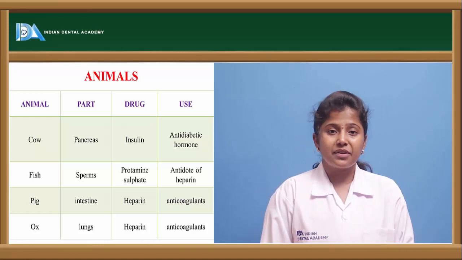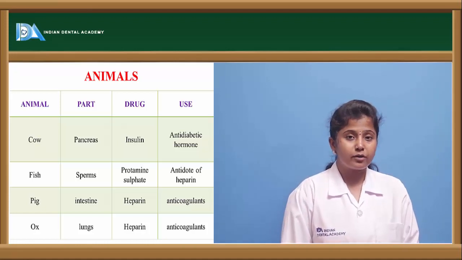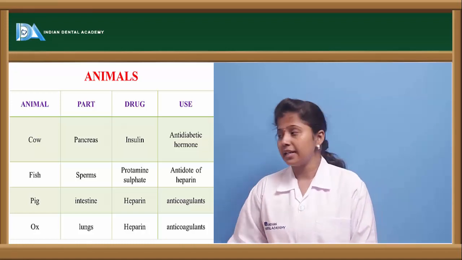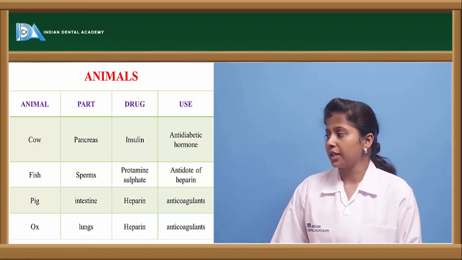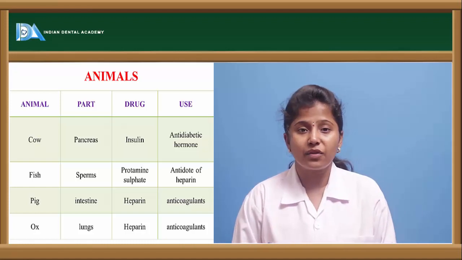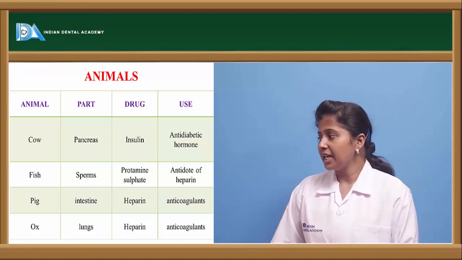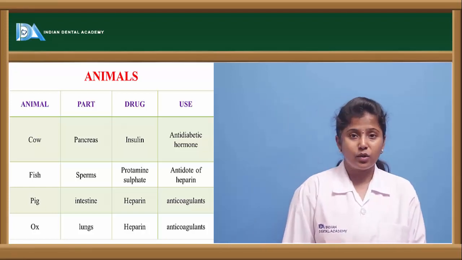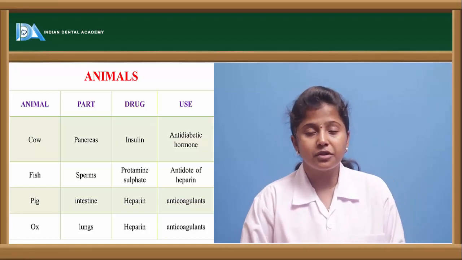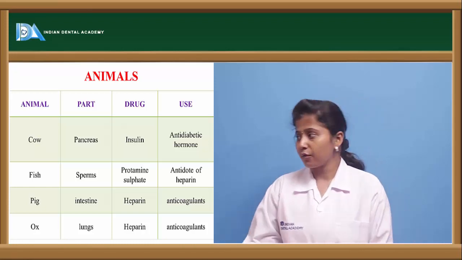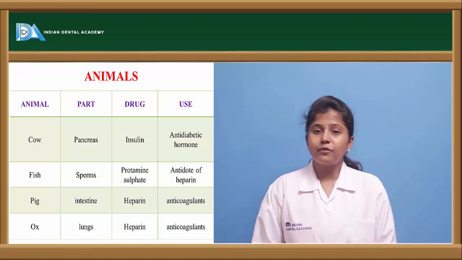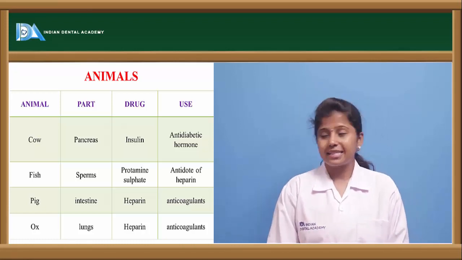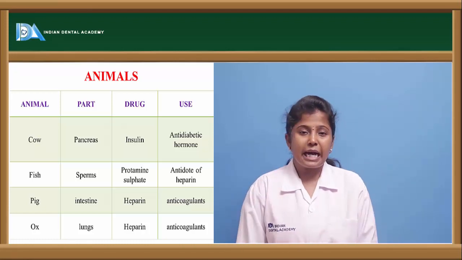So what are the side effects or the complications which are caused because of the heparin? We can use this drug as an antidote for heparin poisoning. The other one is from the intestine of the pig. From the pig intestine, the heparin is extracted, which is used as an anticoagulant, in order to prevent coagulation. Heparin is extracted even from the lungs of the ox, and it is used as an anticoagulant.